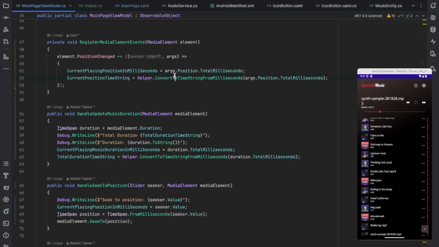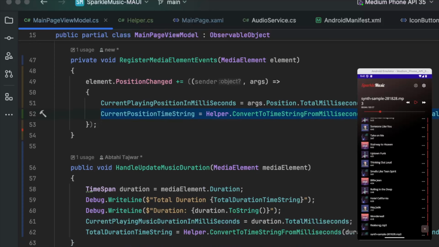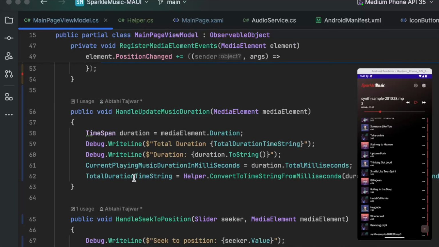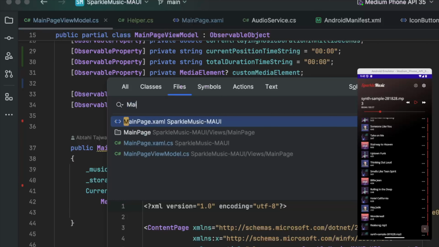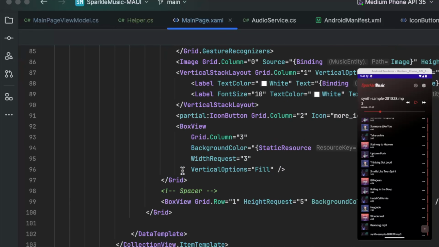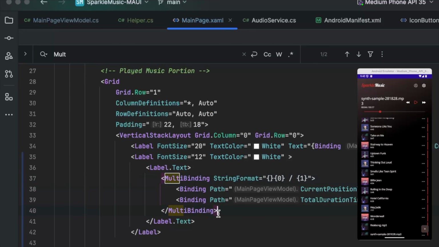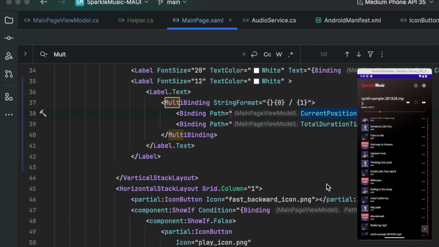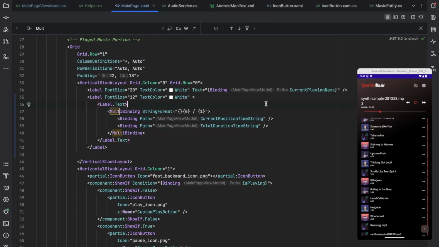And from the coding perspective, this is the code I have done. I have called my function here and just updated the time string. That's all I did. And then in the main page, I did the multi-binding, although I can't find where I did the multi-binding. Okay, there you go. So that is my multi-binding, and I just bound it to the label. I hope you guys can see the code.